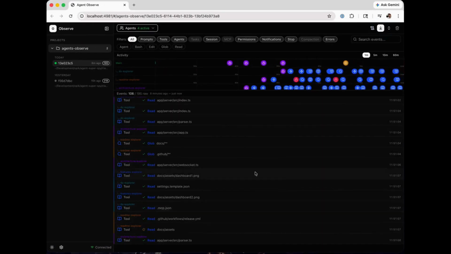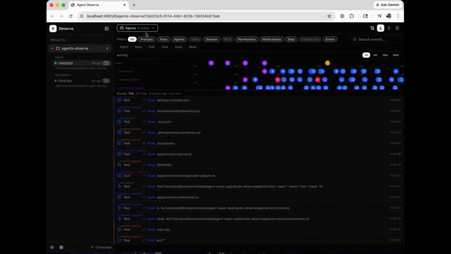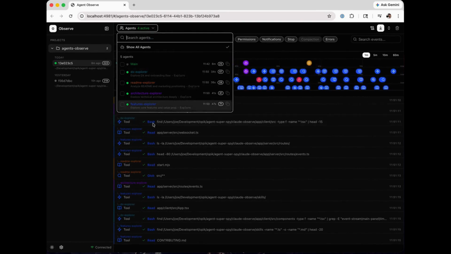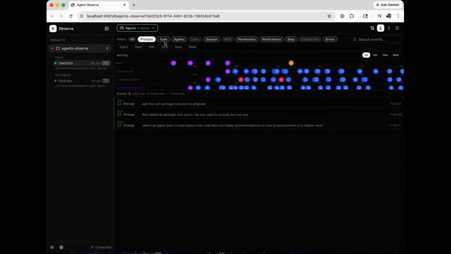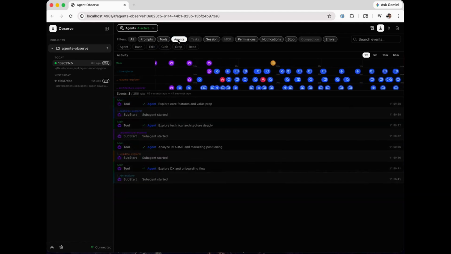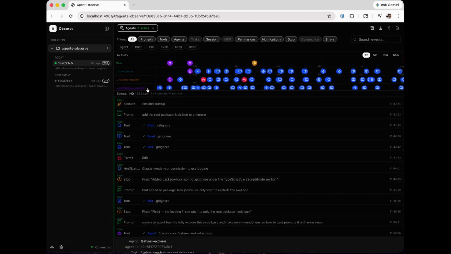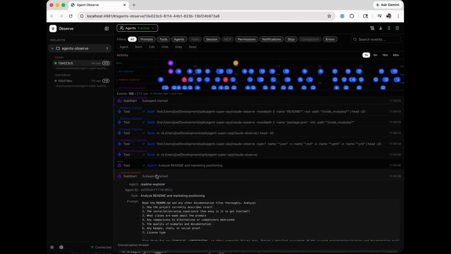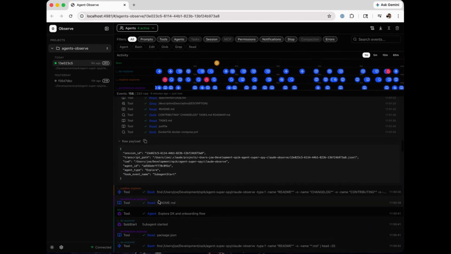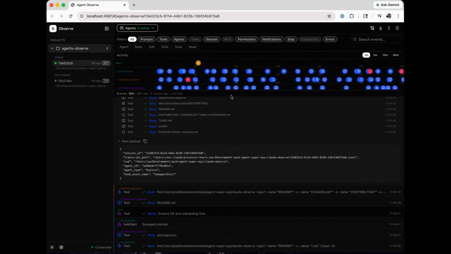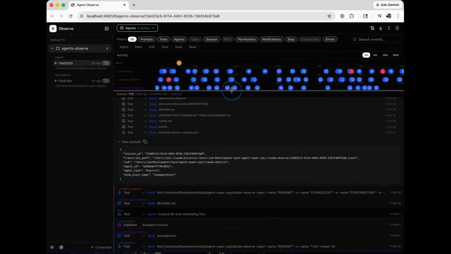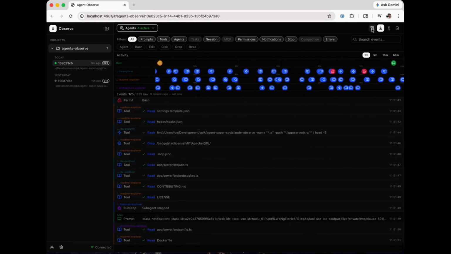Agents Observe introduces a structured way to track everything an agent does. At its core, it captures three things: actions, observations, and state. Every time the agent thinks, calls a tool, or receives output, it gets recorded as a trace. Think of it like a timeline where each step is visible and connected.